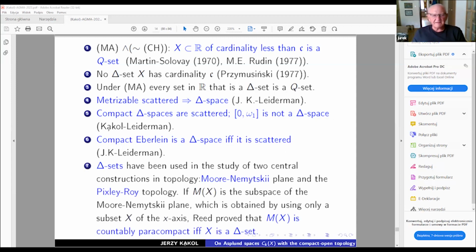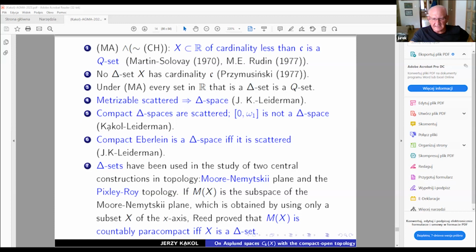So we have a nice class of topological spaces which are delta spaces, at least compact Abelian spaces. So delta sets, I mean, we are coming back to reals. What is written here has been used in the study of two central constructions in general topology, the Moore-Niemytzki plane and the Pixley-Roy topology. For example, if M_X is a subspace of this Moore-Niemytzki plane, obtained by using only a subset X of the x-axis, Reed proved that this space is countably paracompact if and only if X is a delta set.